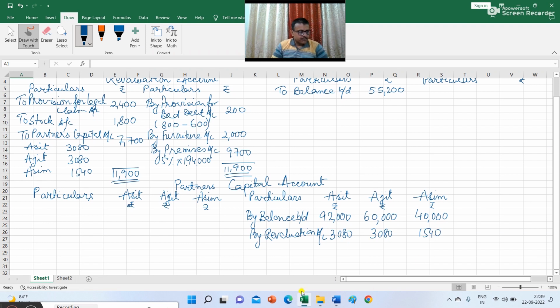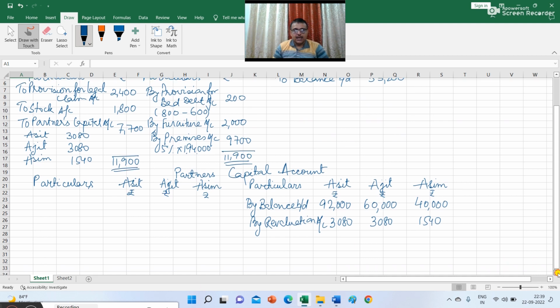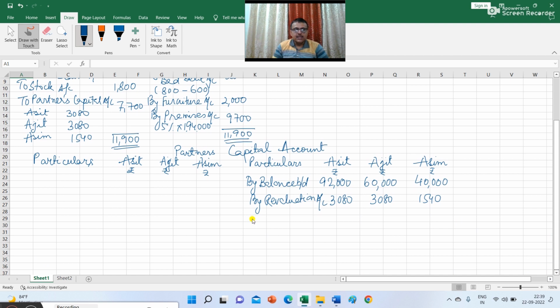Now in point number 3, it is given that the goodwill of the firm to be valued at 48,000, but the same should not be shown as an asset. So in capital account you have to increase the value of goodwill by 48,000. So this rupees 48,000 of goodwill will be distributed among the partners in 2:2:1. So 19,200, 19,200 and 9,600.